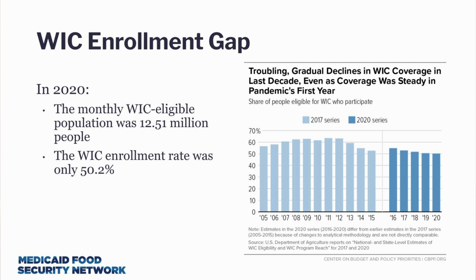Like with SNAP, there's a long way to go with improving enrollment. In 2020, only about half of people eligible for WIC were enrolled. Access to and participation in SNAP and WIC are key components of any strategy to reduce food insecurity and nutrition-related chronic diseases, and as such are essential elements of improving health and racial equity in the U.S.